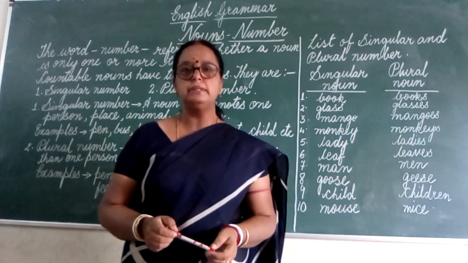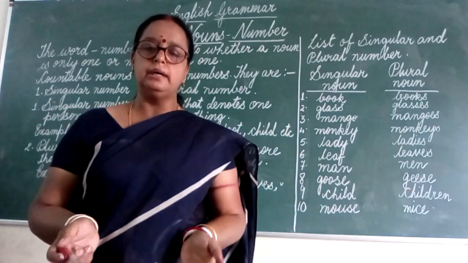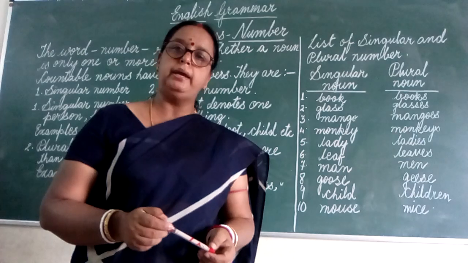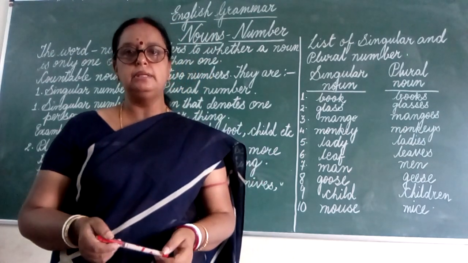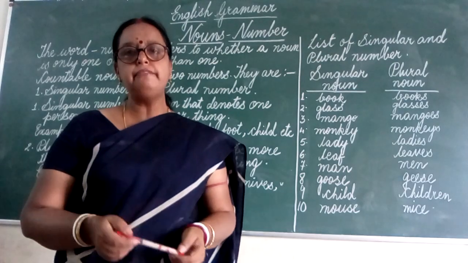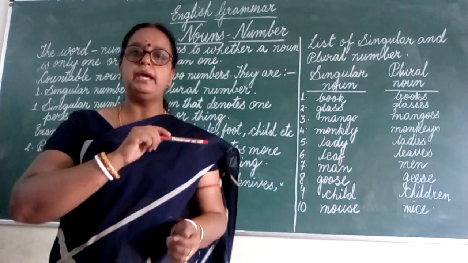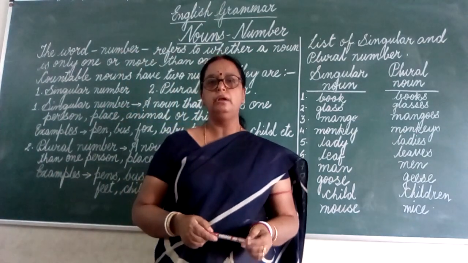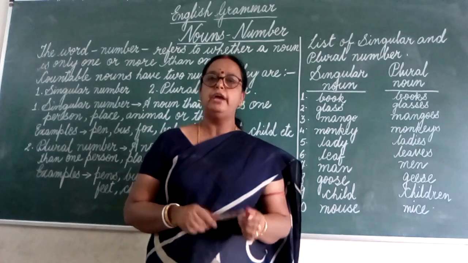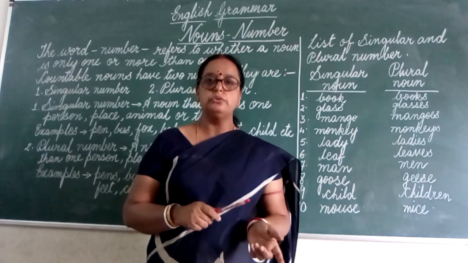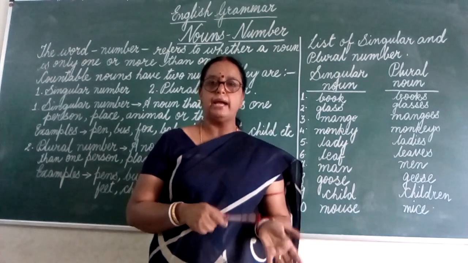Some of the examples of noun are boy, girl, book, pen, dog, cat, hospital, school. There are several examples of noun. Anything we see around us are all noun. Suppose this is a classroom. In the classroom we can see fans, doors, windows, bench, desk, blackboard.